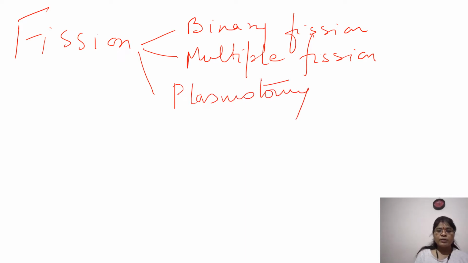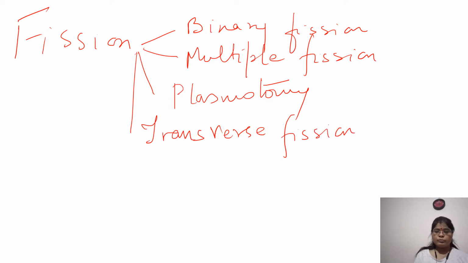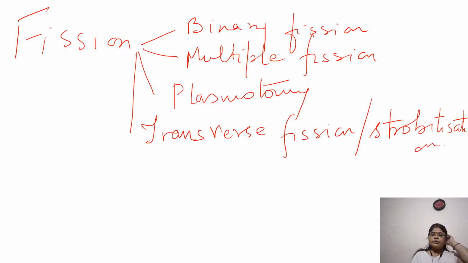Then third one, that is your transverse fission, or you might have heard with another name, strobilization. Okay. Now, first we are going to start with our binary fission. So, let's start with binary fission.